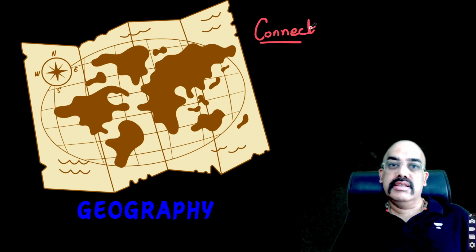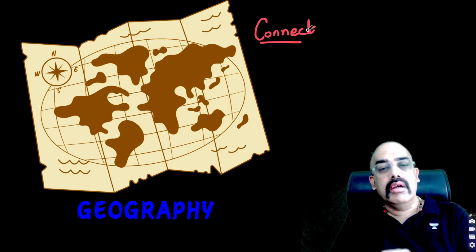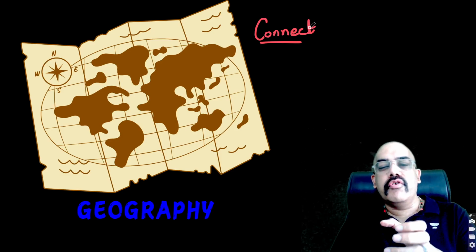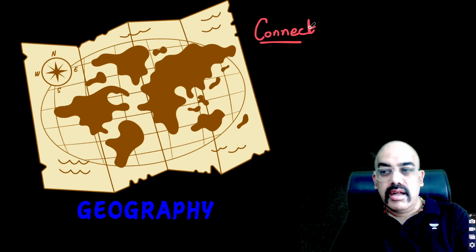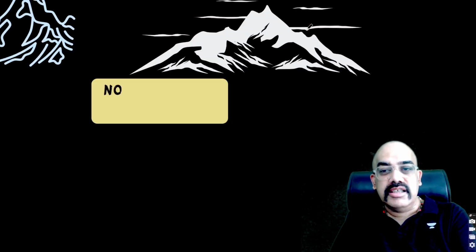Let's do this. Let's look at geography. How can you connect political science to geography? You can. And if you write this in your answer, examiner will really be super impressed. And he's like, wow, man, this man is talking from a position of an intelligent person.